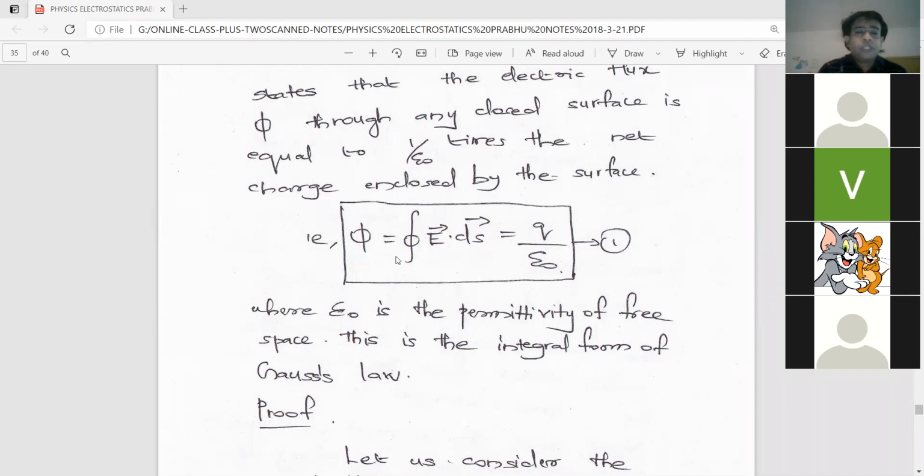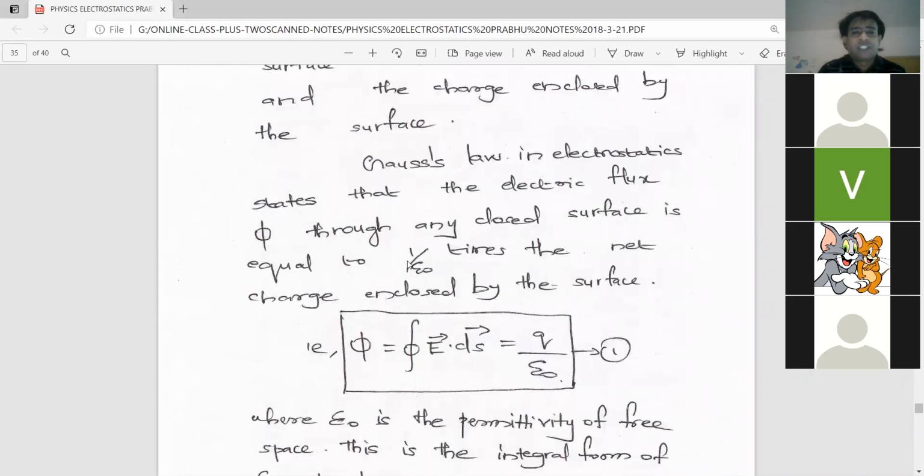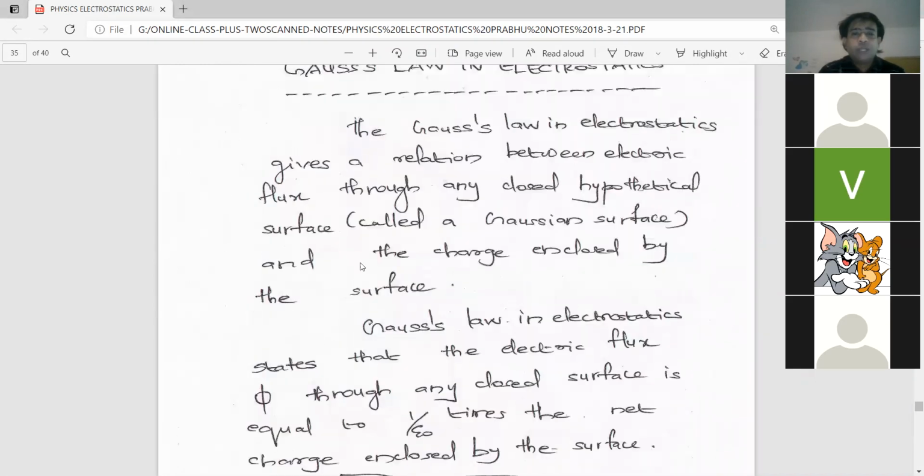Yes, sir. Yes, sir. Now look at the first statement of Gauss's law in your notebook. That's why I'm reading each of the lines, so that you don't get confused with any line.